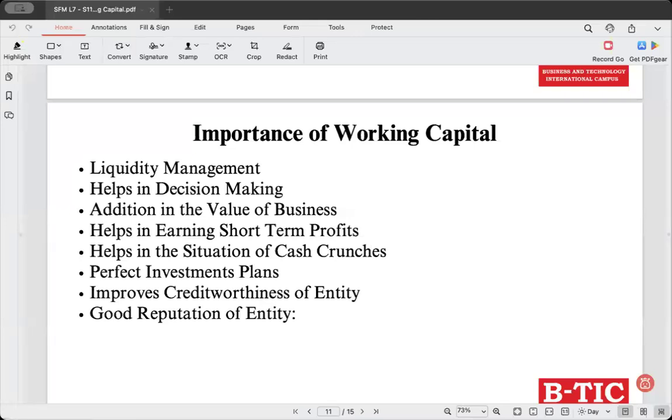A bakery may use its extra working capital to buy ingredients at a discount before a holiday. Say for an example, there is a holiday coming up. Let's say it's the Christmas season, or just say it's a winter season, a holiday season that will be coming up within another 2 weeks.